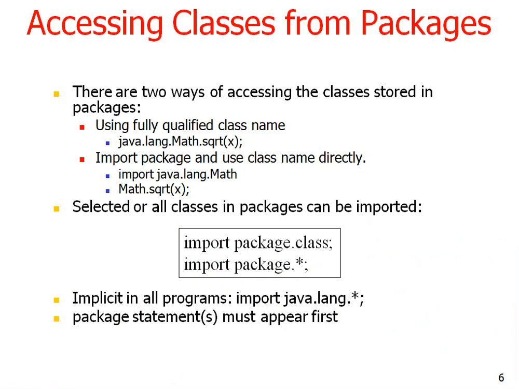So there is another question: how can we access a class from a package?